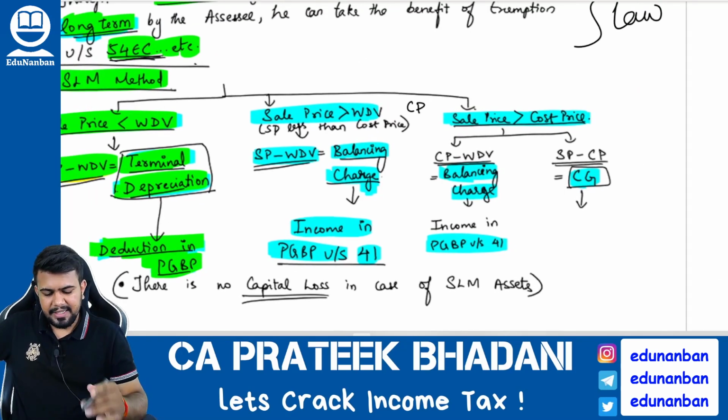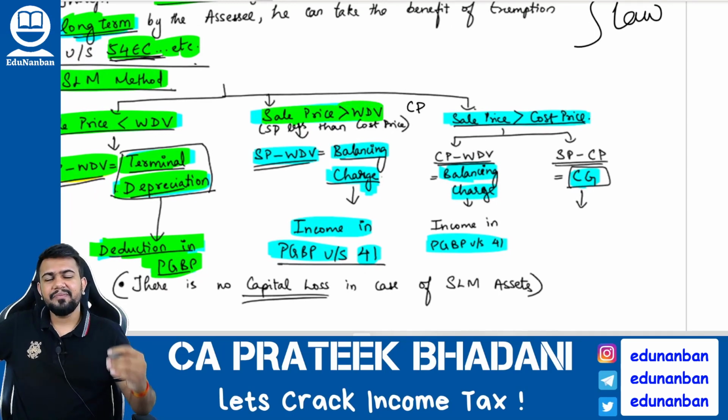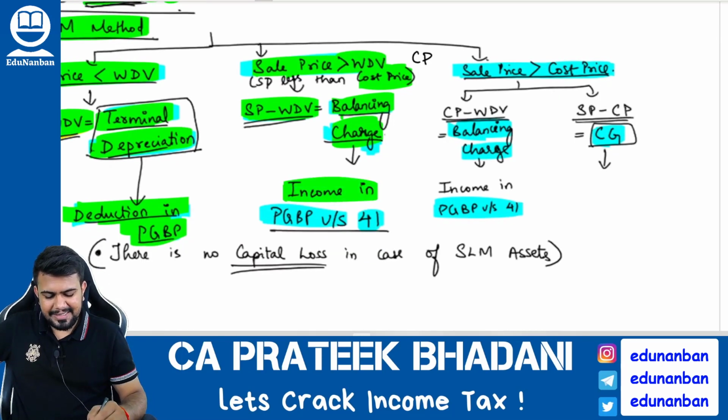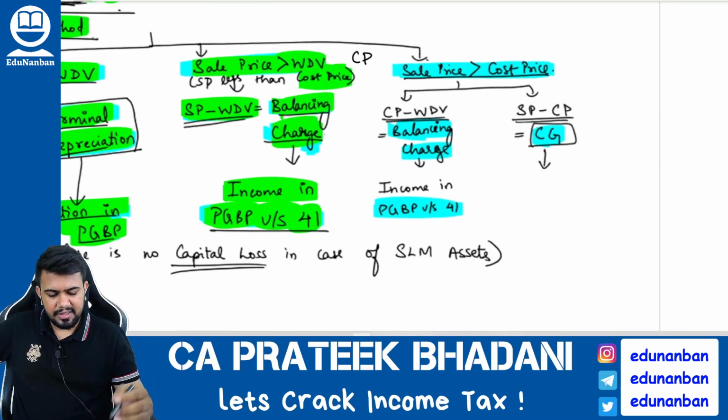Next case is selling price is greater than the WDV. If selling price is greater than WDV but less than the cost price, then selling price minus WDV will become balancing charge. This balancing charge is considered as income under PGBP under section 41. Next, third case. What is the third case?